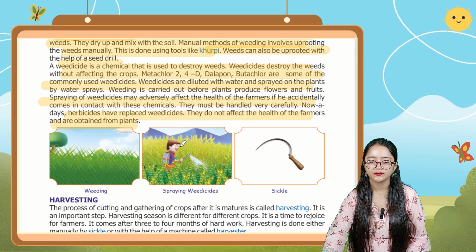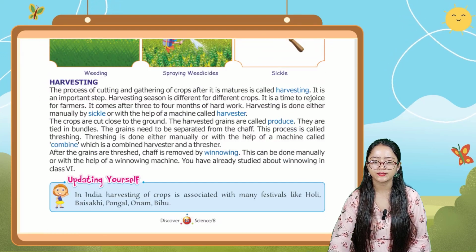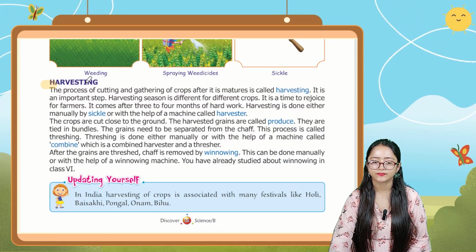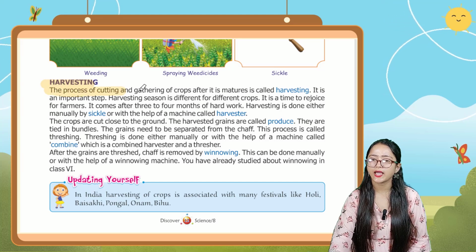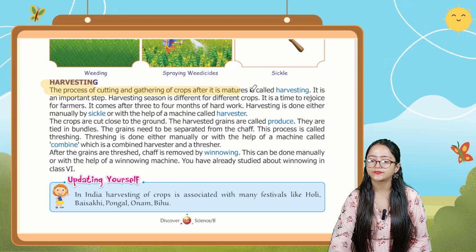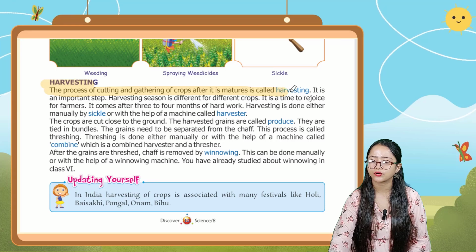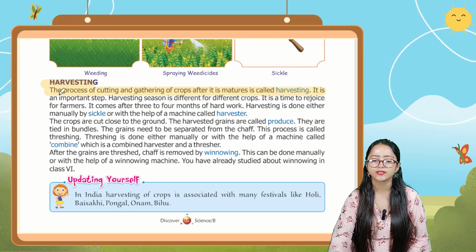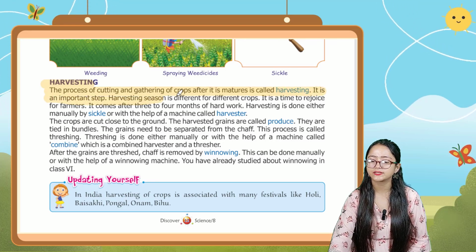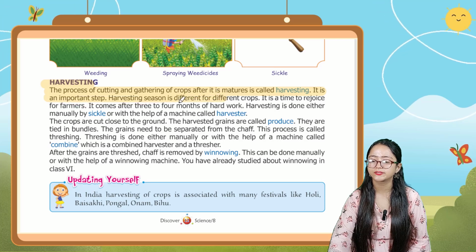Okay, now the next one is harvesting. The process of cutting and gathering of crops after they mature is called harvesting. It is an important step. Harvesting season is different for different crops.